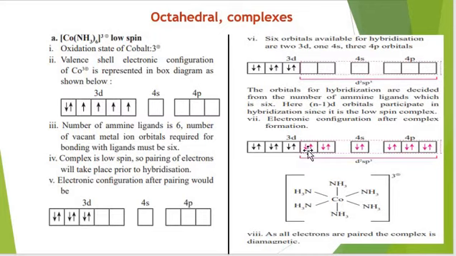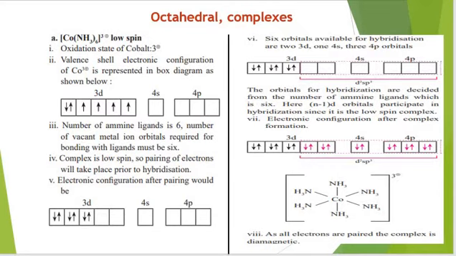Then after coming of the electron pairs of ligand, which is shown as pink electrons, this would be the structure, and this would be the arrangement of amines, 6 amines around the cobalt bonded with coordination bond. Since all electrons are paired in this orbital diagram, so the complex is diamagnetic.